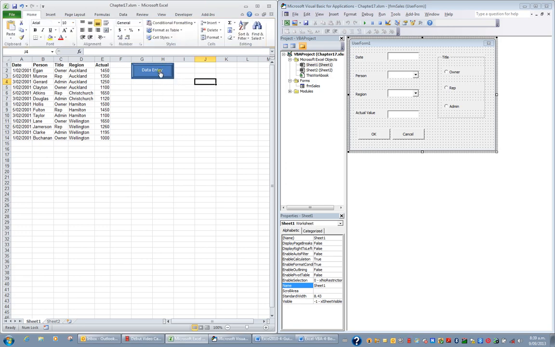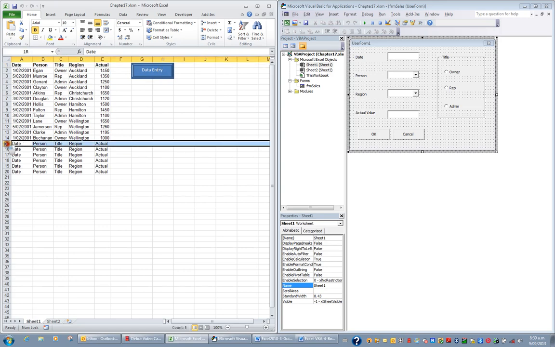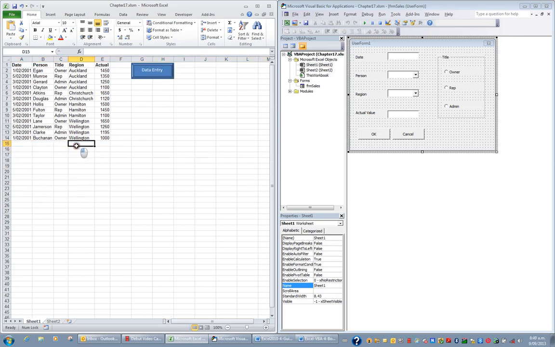If I want to test the button, I'll just click the button, and this button automatically runs the data entry macro, which is to add a record to the bottom of my list. I'll now delete these test records, knowing that the button works effectively, and just click on a cell and maybe save the file.